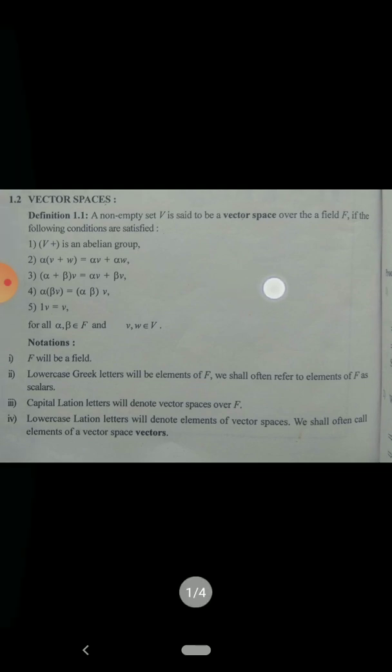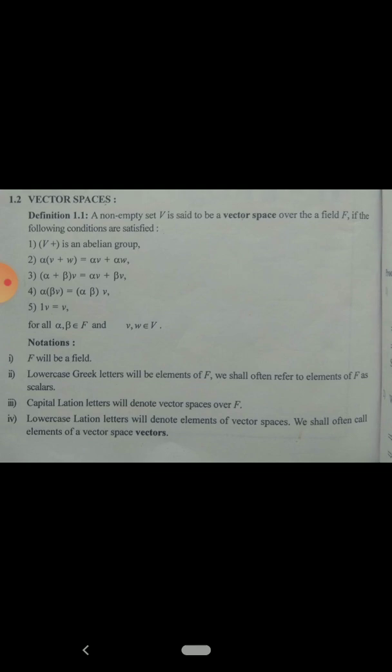Actually these are 9 conditions, though we are looking at 5 here. The first condition, V plus is an abelian group, requires 5 conditions, and with the remaining 4, there are 9 conditions in total. If these 9 conditions are satisfied, V is called a vector space over the field F.